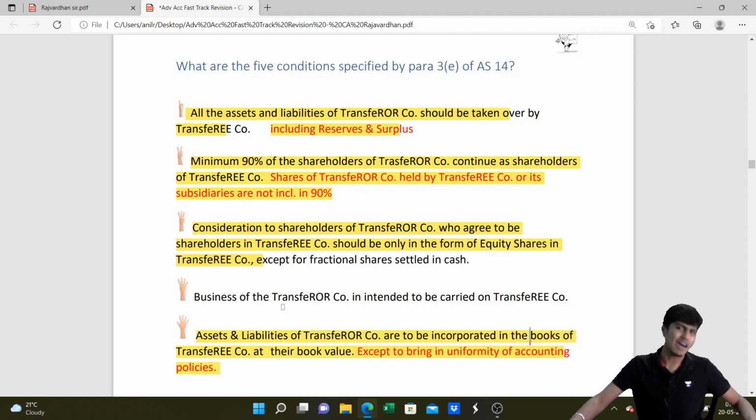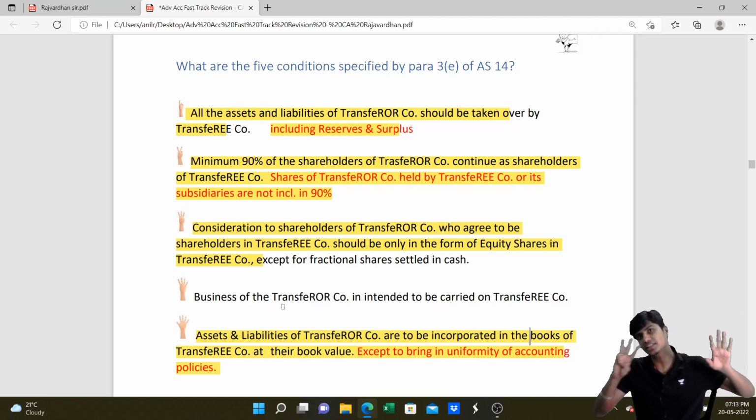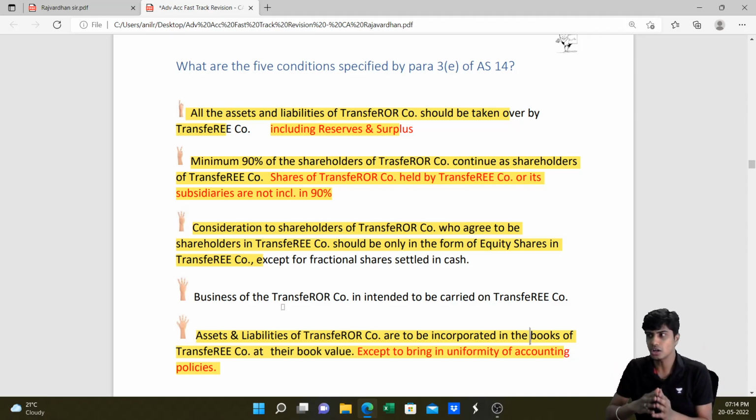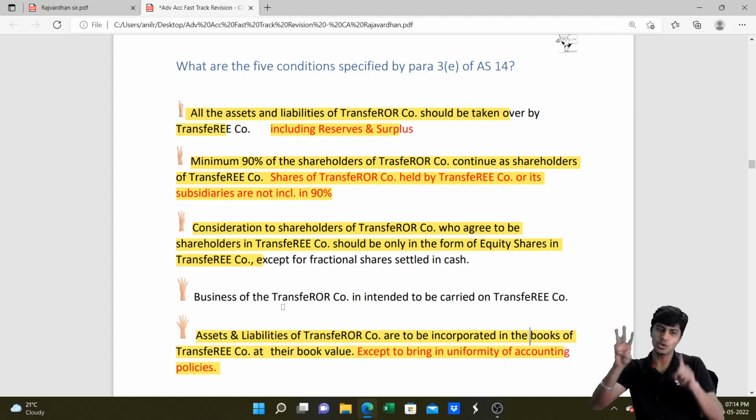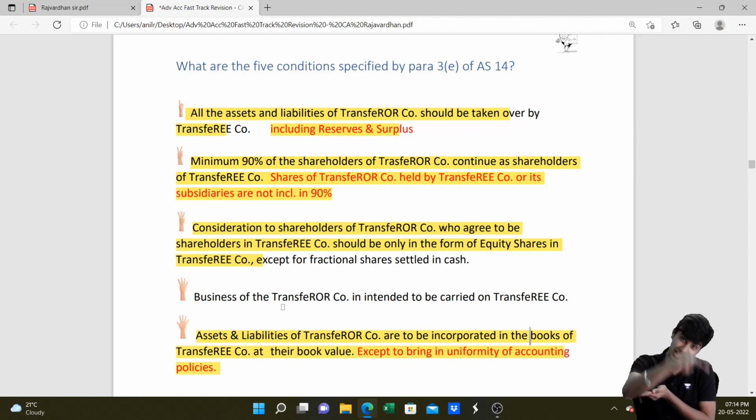You get this? However, certain times you will not be able to give them equity shares as consideration. Why? The ratio you agreed on is 1 share in the transferee company for every 3 shares held in the transferor company. What if a shareholder was holding 4 shares in the transferor company? Against the 3 shares he holds, you give 1. Against that 1 extra share, you can't give 1/3 of a share in the transferee company. Why? A share is already a share in the share capital. How can you share the share further?